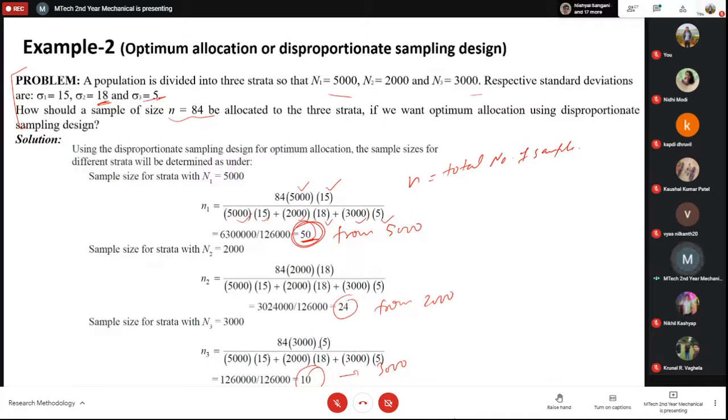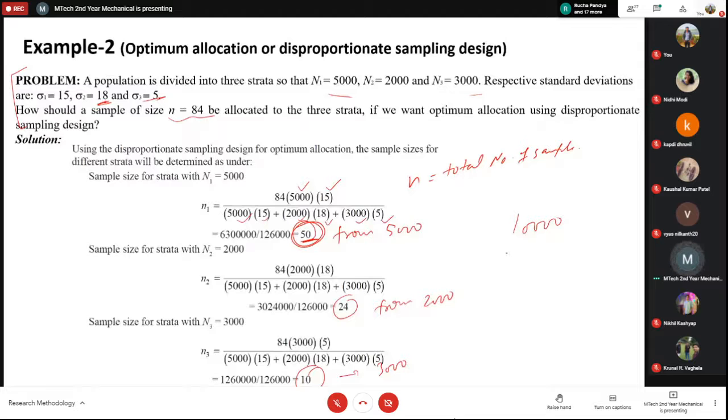So if you just see, the total is 10,000, and out of these 10,000, the 5,000 are of first type, and out of these 5,000 you have taken 50. So out of 84, you are taking 50 from the first strata.